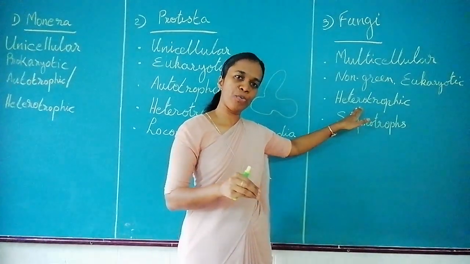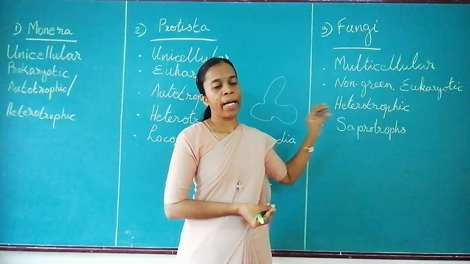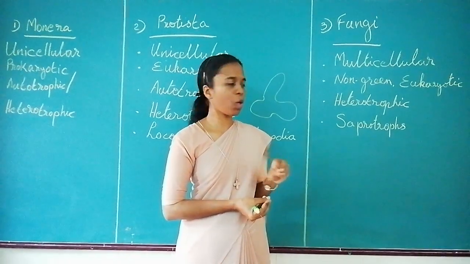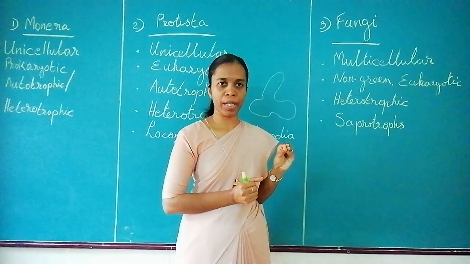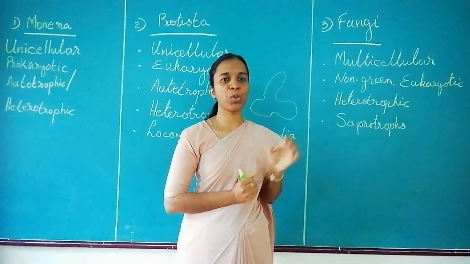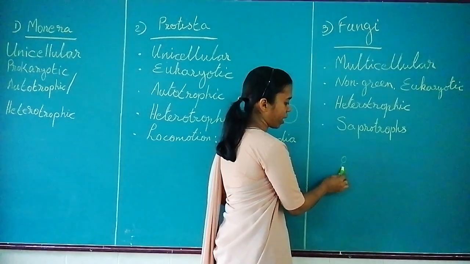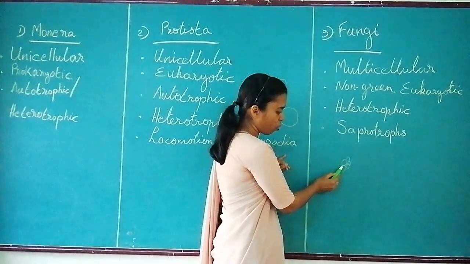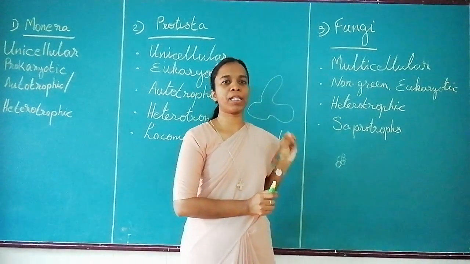Since they do not prepare their own food, they are heterotrophic, because they depend for their food on decaying organic material. And since they depend for their food on decaying organic material, they are called saprotrophs. These saprotrophs, that is these fungi, have a cell wall made up of a tough complex sugar, which is known as chitin. We know that every organism is made up of cells. Now they have plenty of cells because they are multicellular. Each cell wall is made up of the tough complex sugar known as chitin.